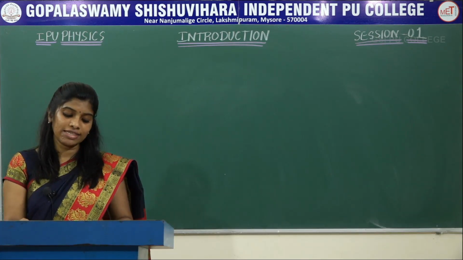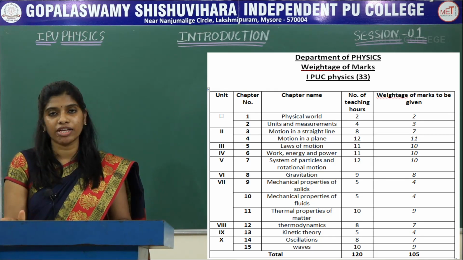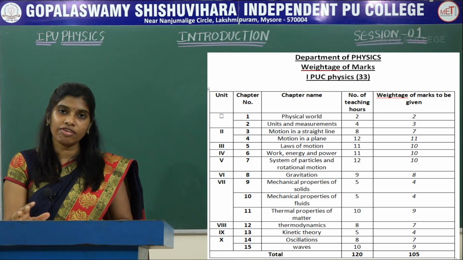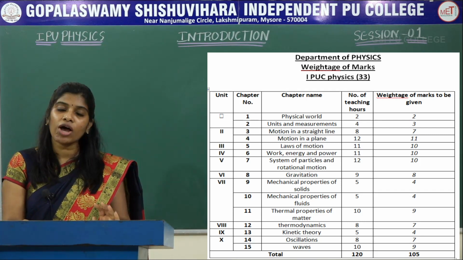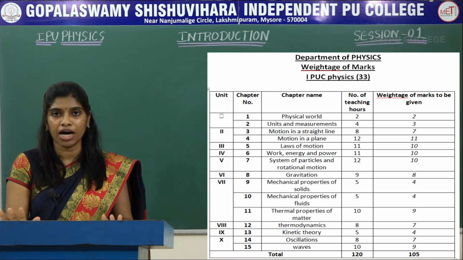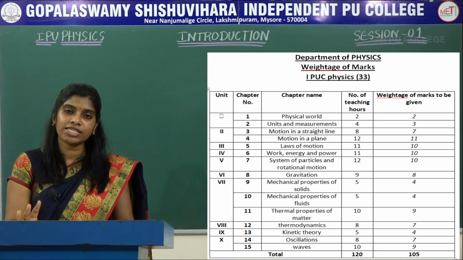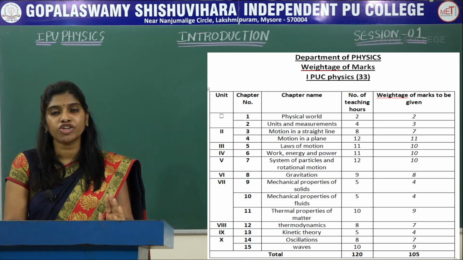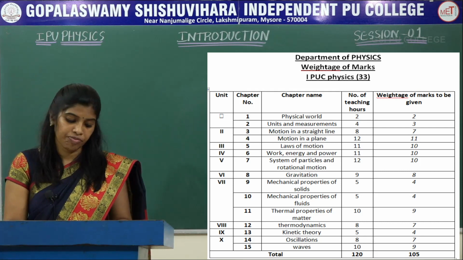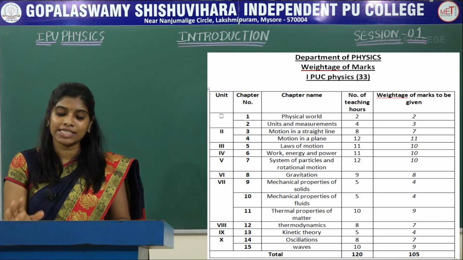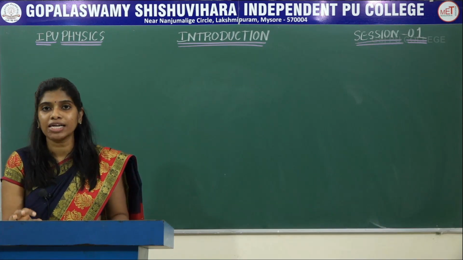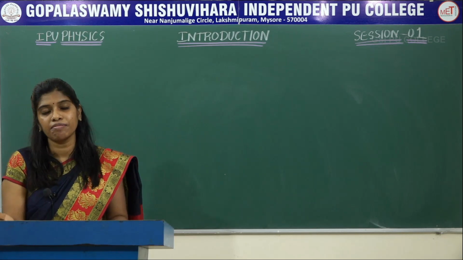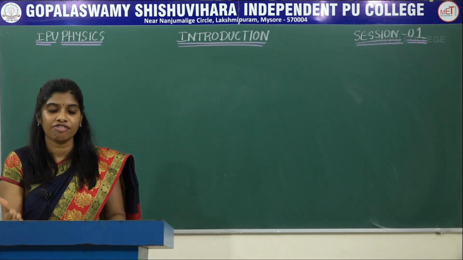So if you look through this, the total weightage is 105. If I add the weightage of all the chapters, the total weightage is 105, but you are going to answer a maximum of 70 marks. And the concepts from chapters 3, 5, 6 and 8 are already taught to you in your high school physics. So preparing these chapters thoroughly will fetch you 35 marks easily, and that is 50% of the total marks. Out of 70 marks, you are already prepared for these 35 marks.